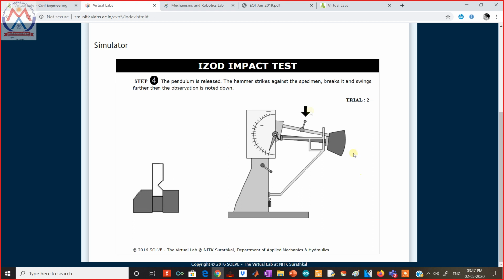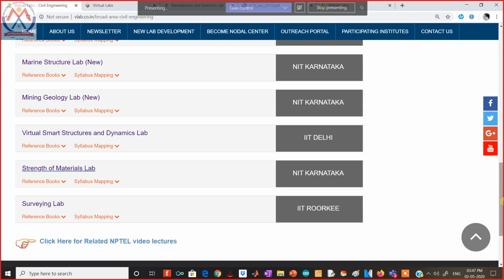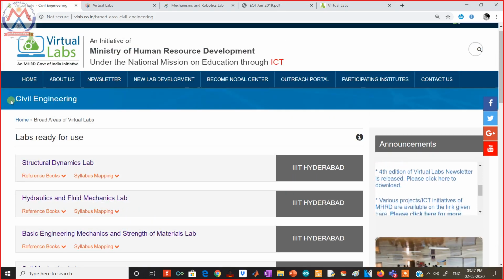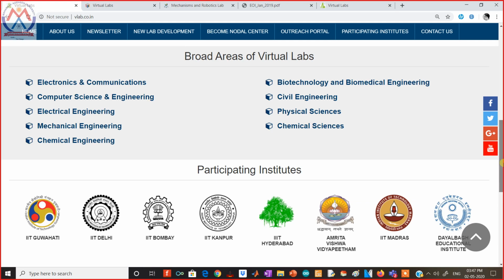You see, these instruments are much more dangerous to operate. Civil and mechanical people also know that many precautions are to be taken while performing the Izod test. In this simulation, the student can have a feel of this test before performing the actual experiment. So he will always have a sense of what is going to happen in all the experiments.